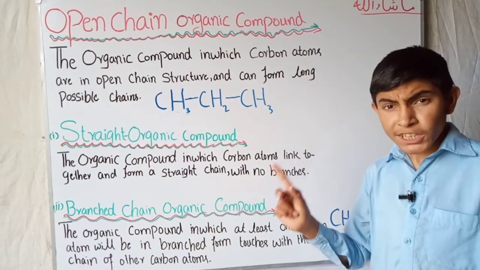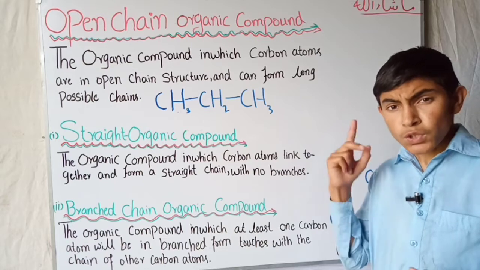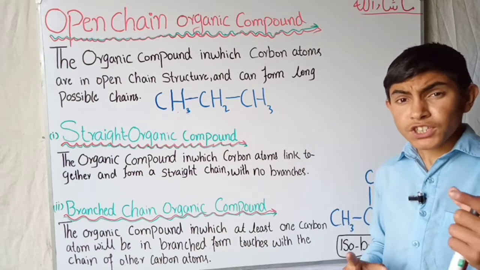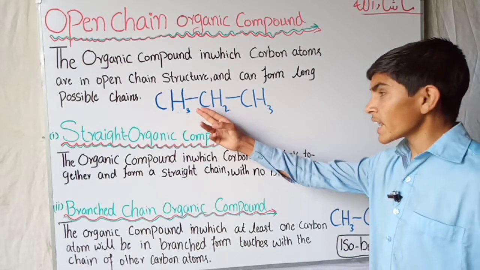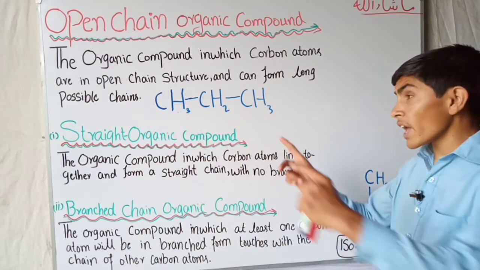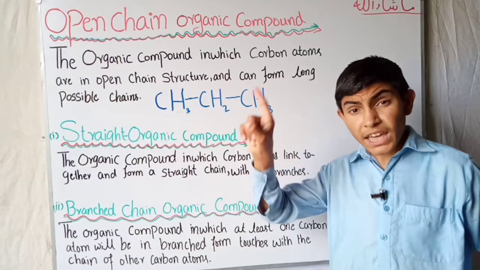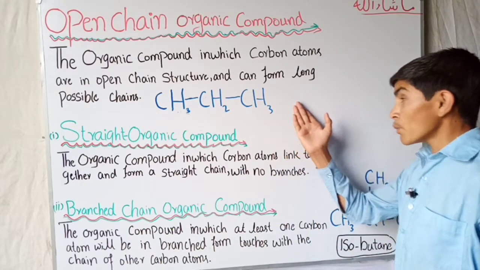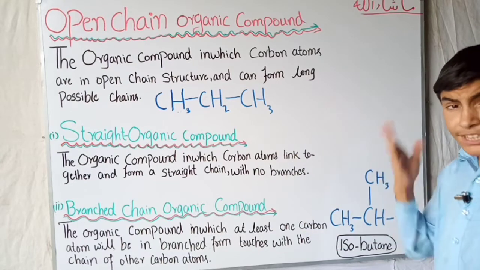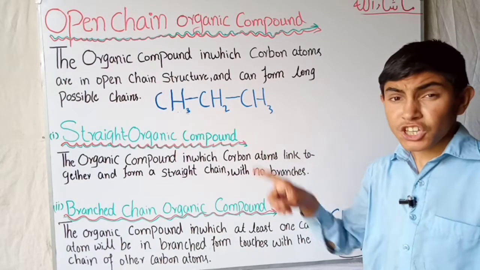As we studied in the previous lecture, open chain organic compounds are those compounds in which the carbon atoms are arranged in a continuous chain, and there is no circle forming and no ending. They can form long chains.